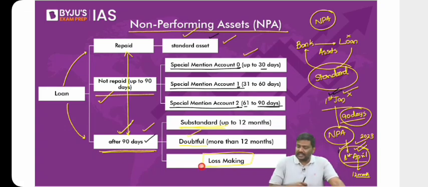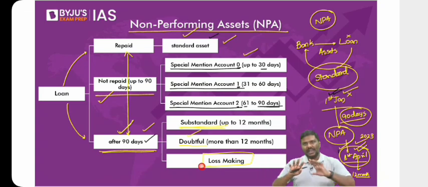Then we'll simply classify this as loss making NPA. This is the classification of an NPA. Any issue, please do let me know now. Right, simple idea. You take a loan and you repay, then it is not NPA, it is a standard asset. But if you take a loan and you don't repay for 90 days, then you'll be classified as an NPA, non-performing asset.